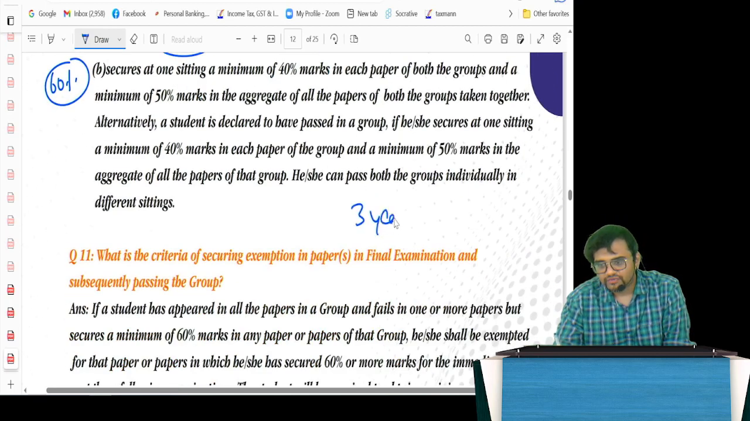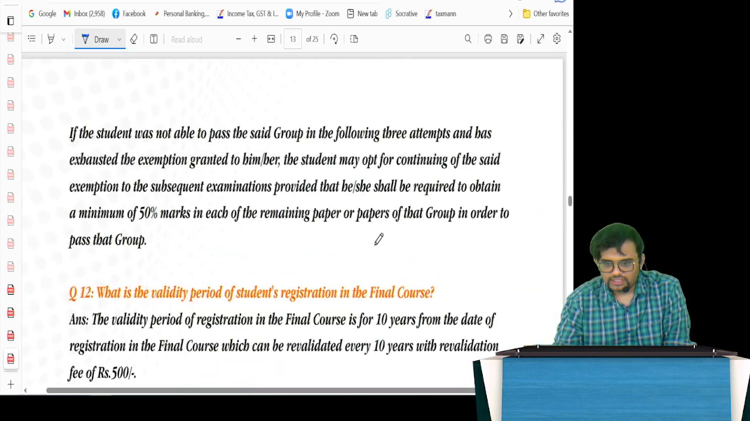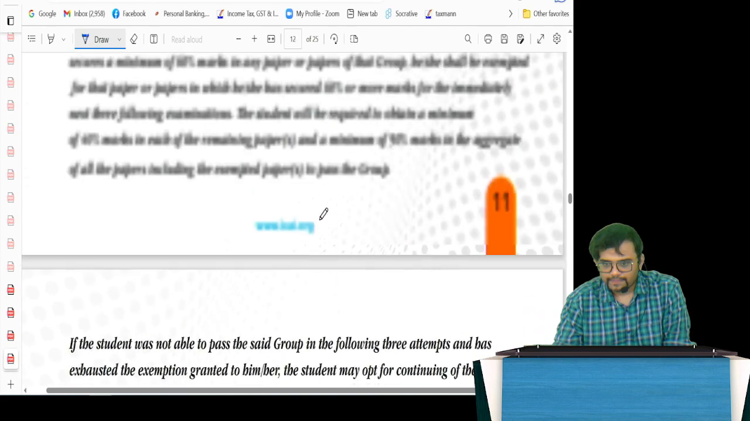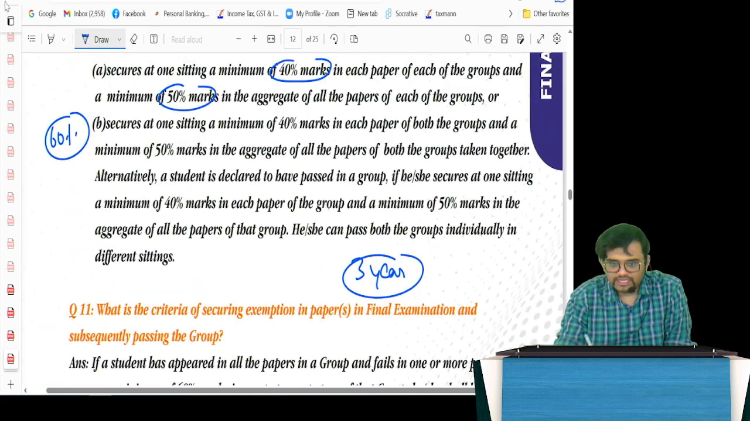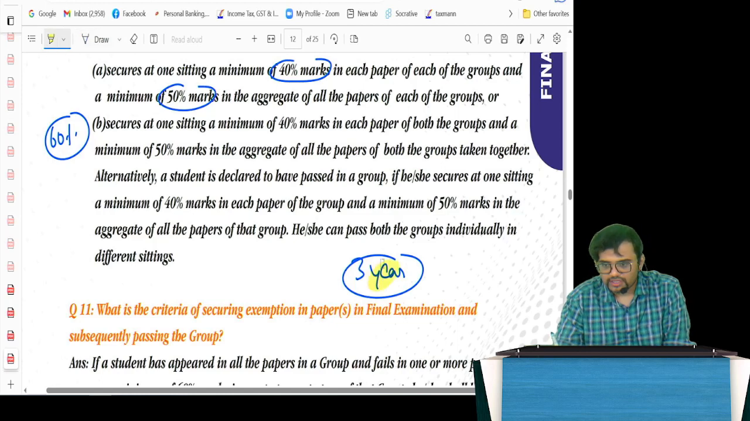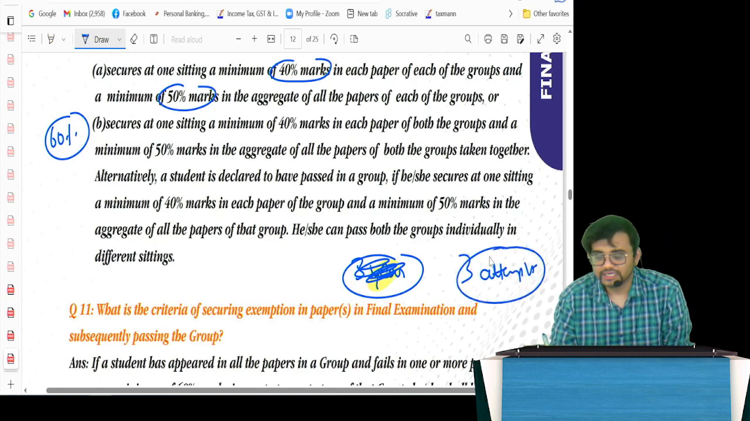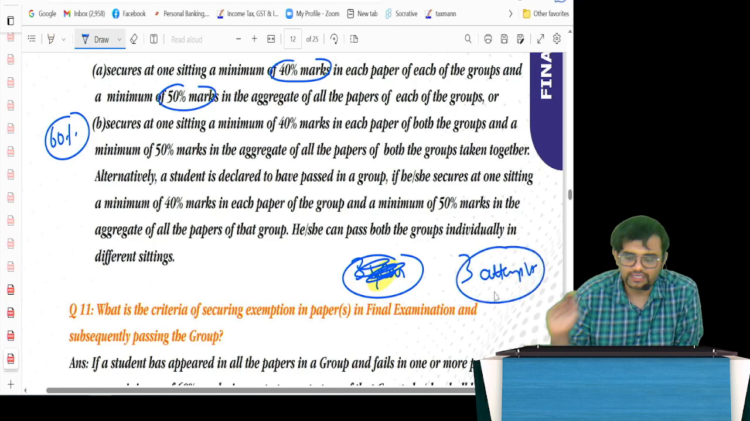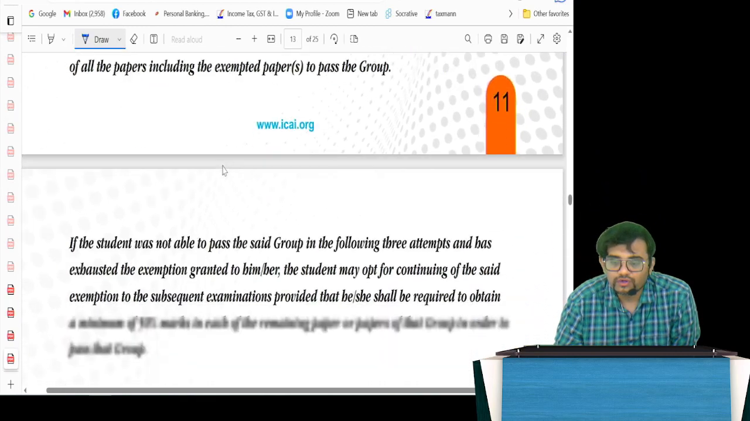You can carry forward for 3. So if you see here, it is given. Sorry, my bad, it's 3 attempts. So you can carry forward for 3 attempts. Sorry, 3 attempts, not 3 years. 3 years will be 6 attempts. No, 3 attempts. You can carry forward only for 3 attempts. So the thing is, exemption can be carried forward for 3 attempts.